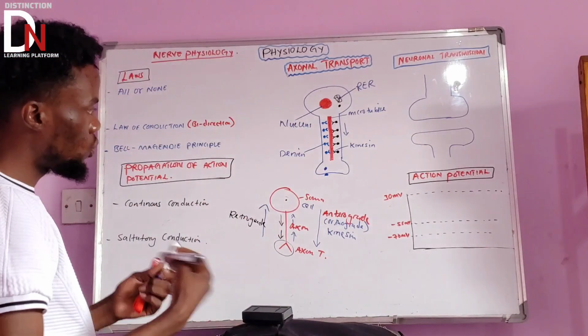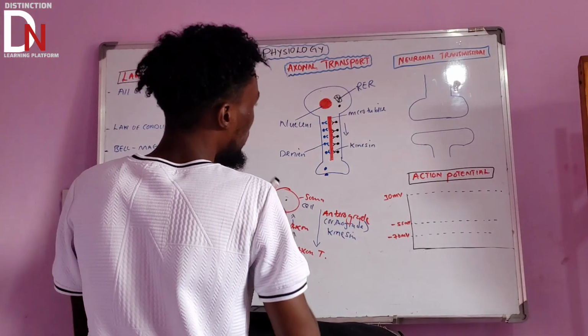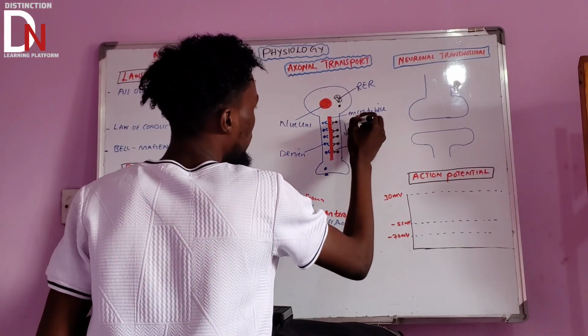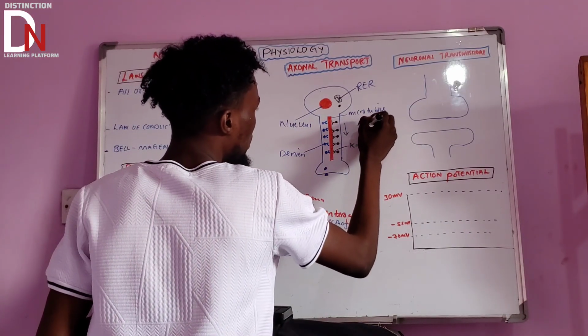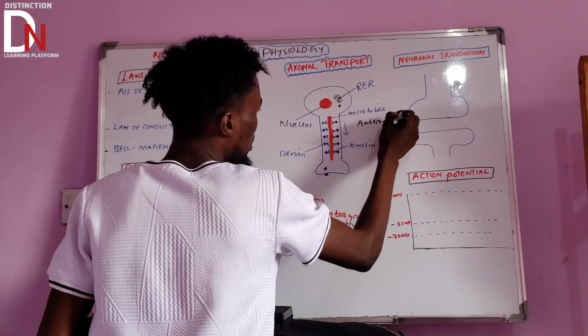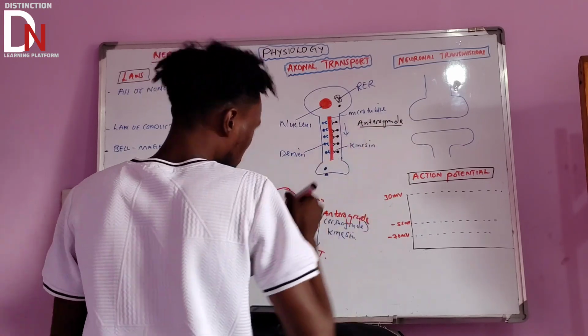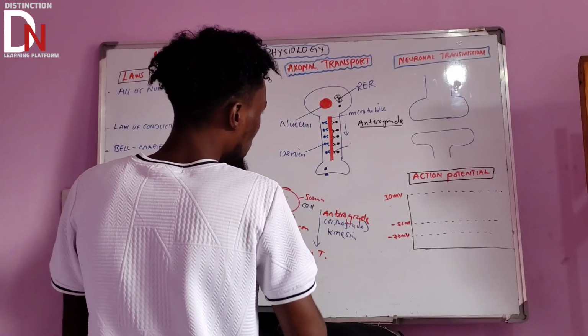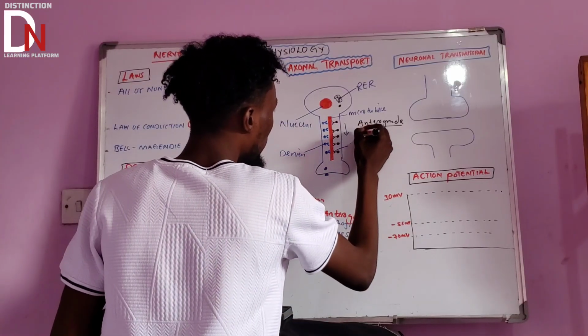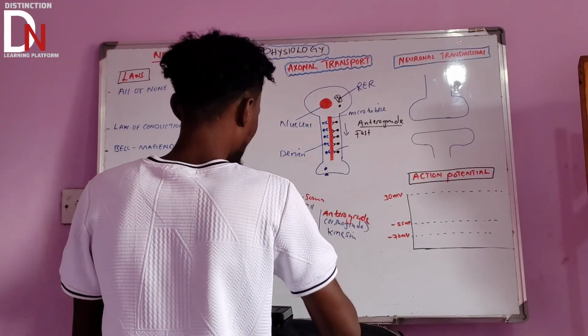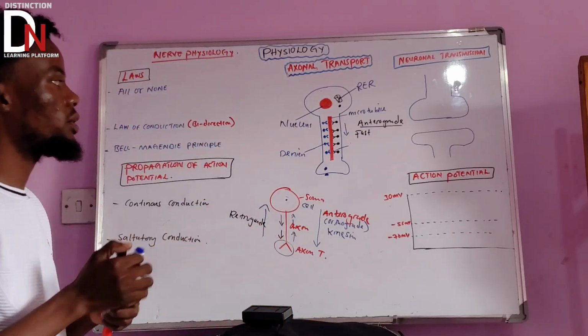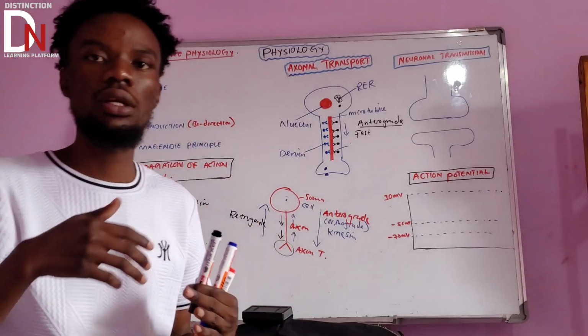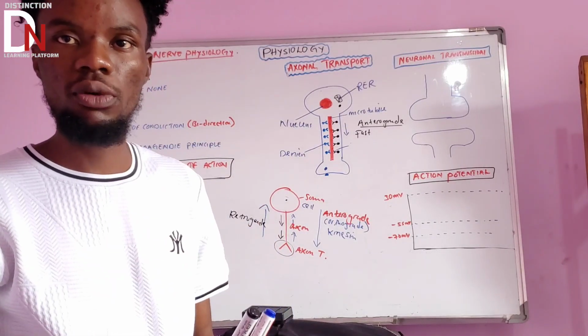But there are two different types of anterograde. Let's say this is the anterograde. There are two types of anterograde. There's the one which we call fast, the fast conducting anterograde, so we call it fast anterograde axonal transport.